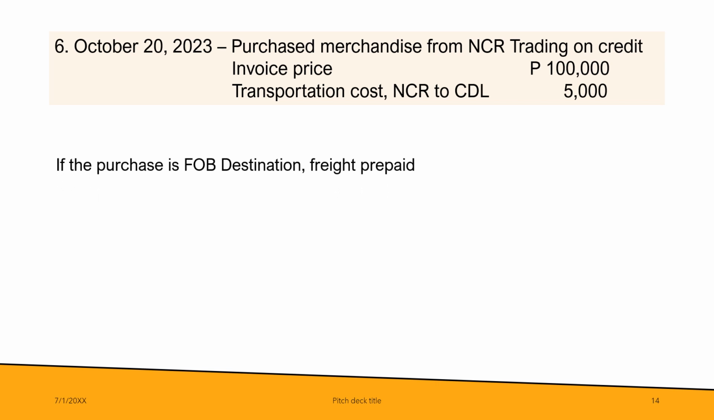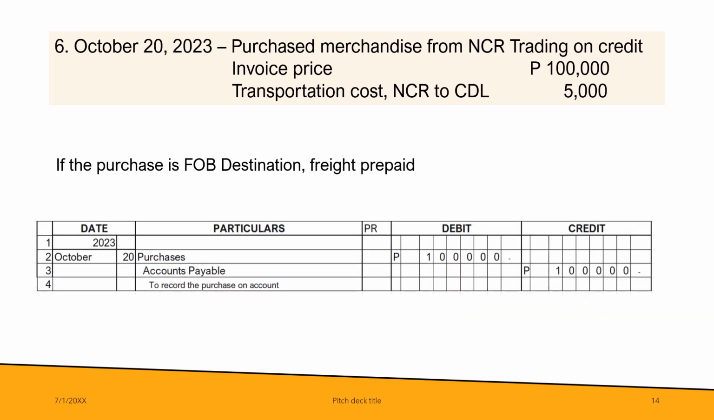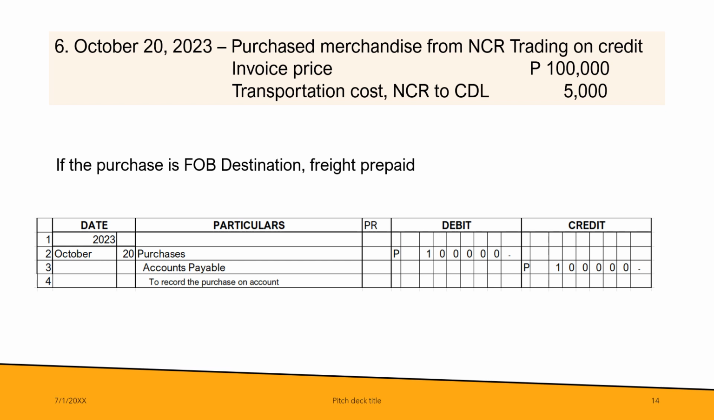Next scenario, FOB destination freight prepaid. The seller should shoulder the transportation costs, and it's also the seller who pays the shipper. So what will be the journal entry in the books of CDL Trading? Debit purchases 100,000 and credit accounts payable 100,000. The 5,000 transportation cost, we ignore if the term is FOB destination freight prepaid. Okay?